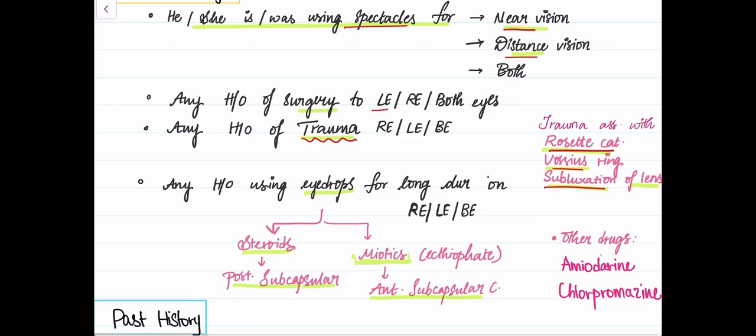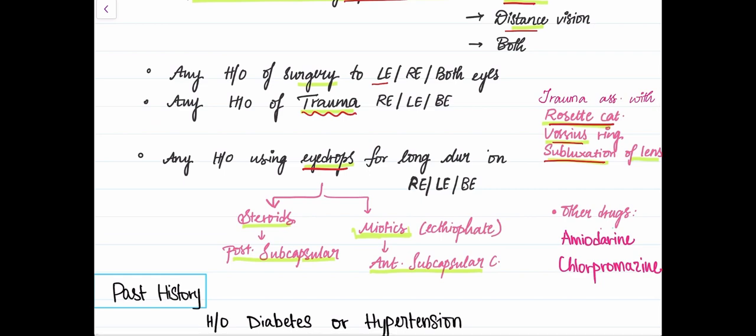And then if there's any history of using eye drops in the past for any ocular condition, because it's noticed that due to some drugs also cataract can be caused. For example, with topical steroids, there's posterior subcapsular cataract, and on usage of miotics for a long term, there can be anterior subcapsular cataract. And the other drugs which can lead to cataract are amiodarone and chlorpromazine.